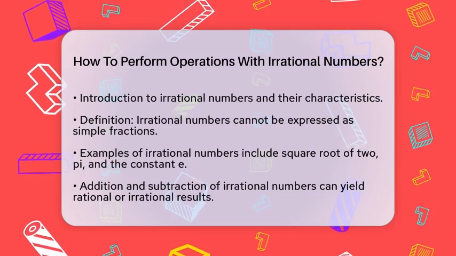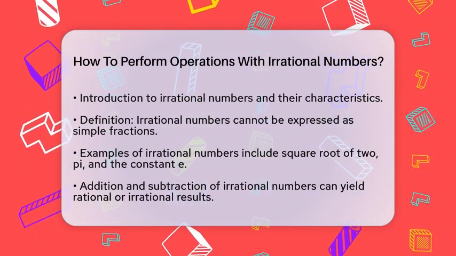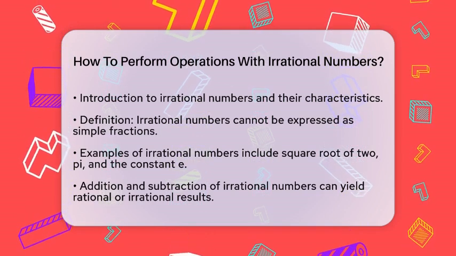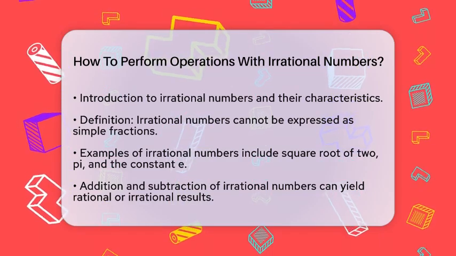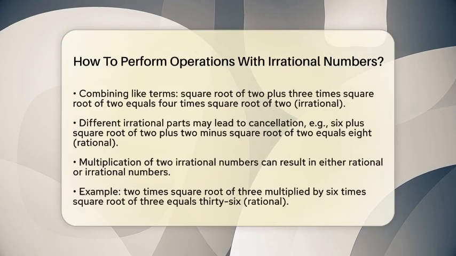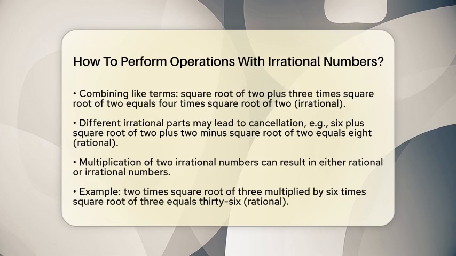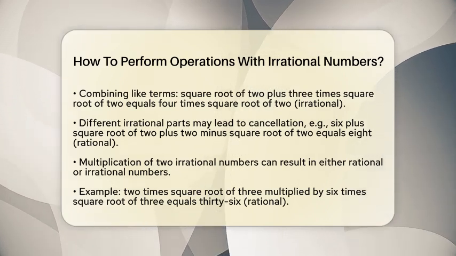When it comes to addition and subtraction, things can get interesting. If you add or subtract two irrational numbers, the result can be either rational or irrational. For example, if you have two square roots of 2, you can combine them easily. So square root of 2 plus 3 times square root of 2 equals 4 times square root of 2, which is still irrational. But what if the irrational parts are different?